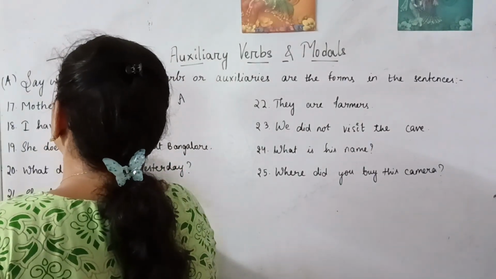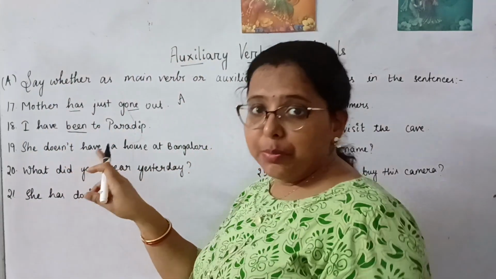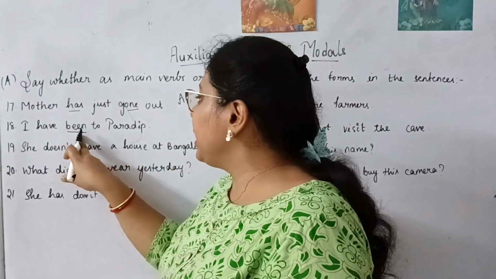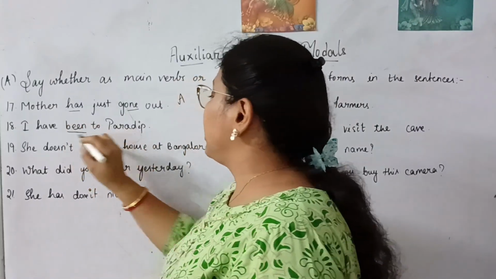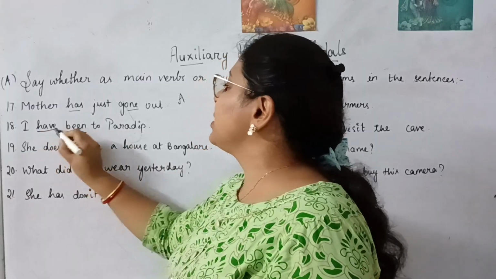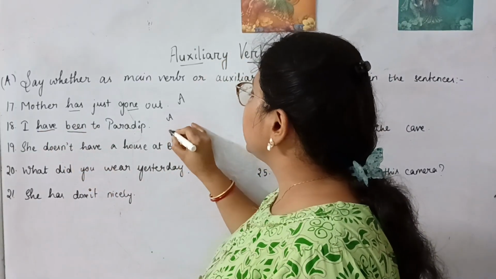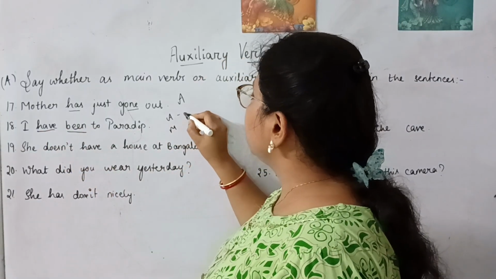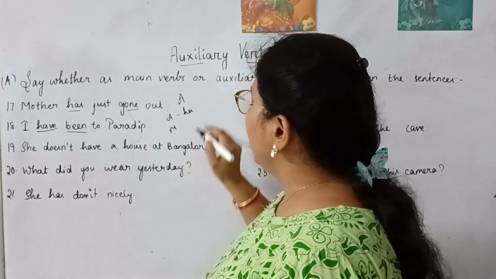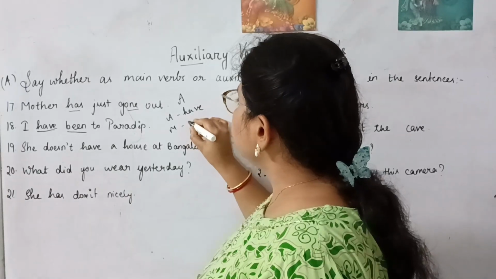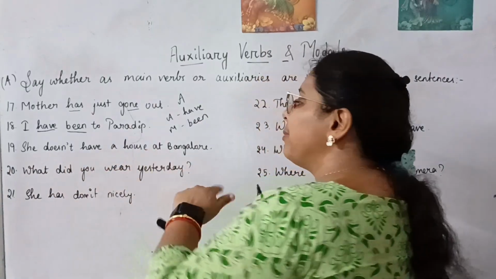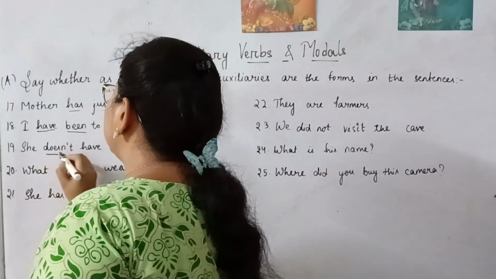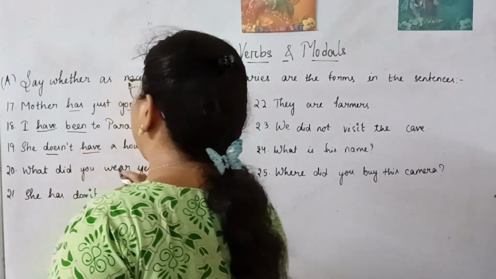See here. Been, be form of the verb. Been has been given as the main verb. Here, been is acting as a main verb and have as an auxiliary verb. So both auxiliary and main verb are there. Auxiliary is have. Main is been. She doesn't have a house at Bangalore. Doesn't, do verb does, and have is there.